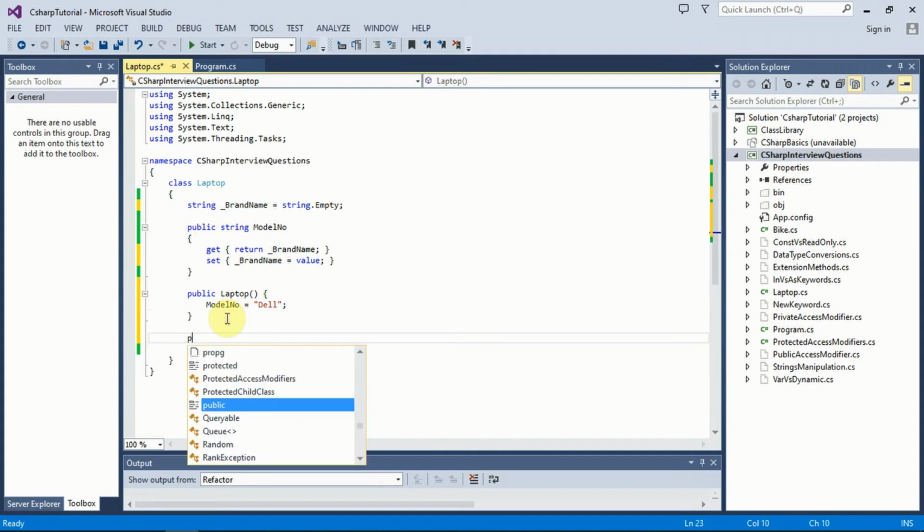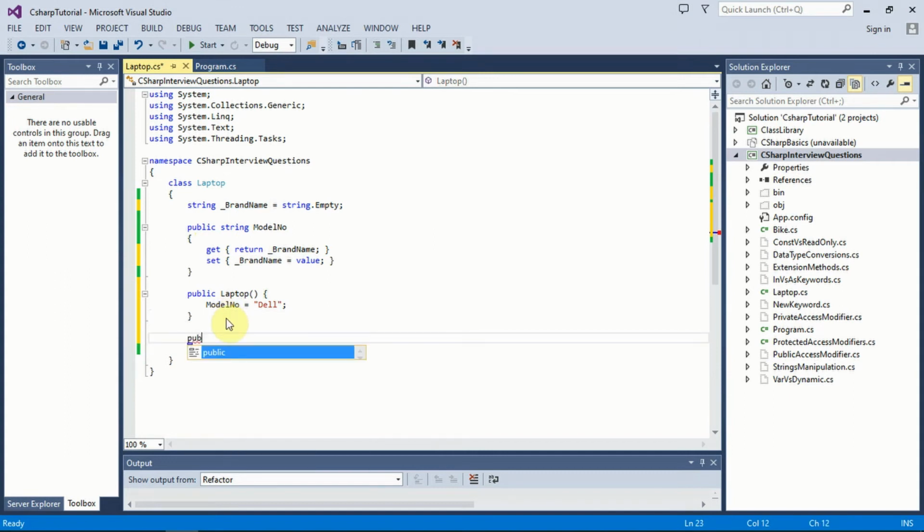So if you remember from the slide, we have methods also as part of this. So suppose I'm going to use the laptop to play some music. So public void PlayMusic is the method.